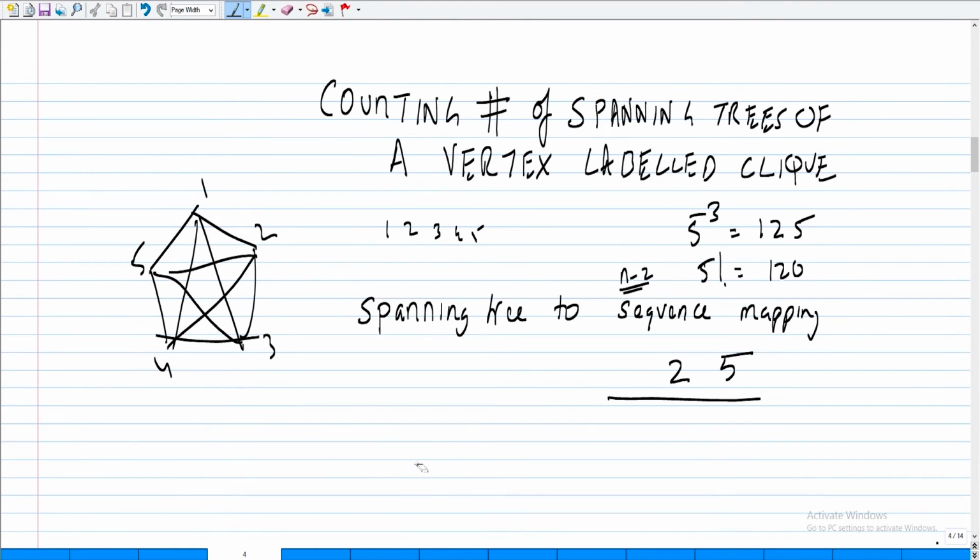I'm sorry. I hope I didn't make a mistake there. So what was the tree? Do you remember this? 1, 5, and it went to 2, 3, and this was 4. So what was it that I did? I hope I didn't make a mistake.